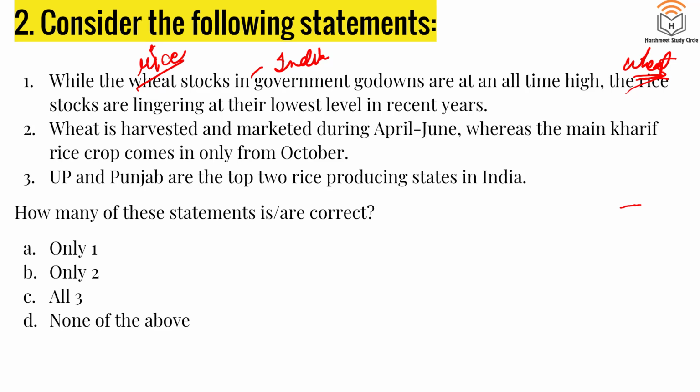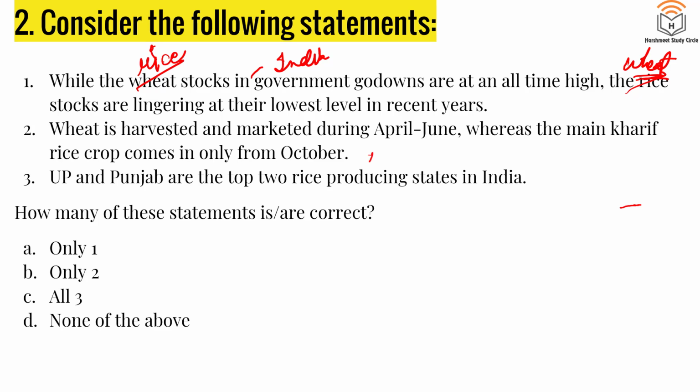Now rice is one of those crops that is grown in both Rabi and Kharif season. So rice production is usually anyways higher. Rice stocks with the government, with Food Corporation of India, FCI, are usually higher than wheat only, but now the gap is even increasing. While the wheat stocks are getting lower, the rice stocks are increasing.